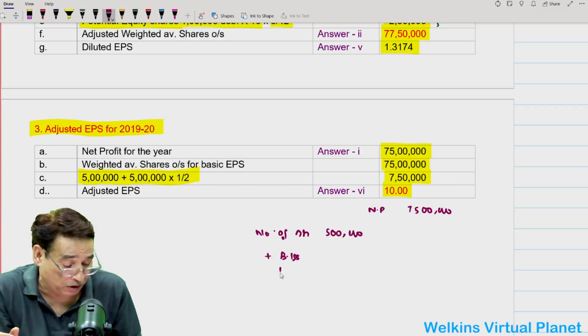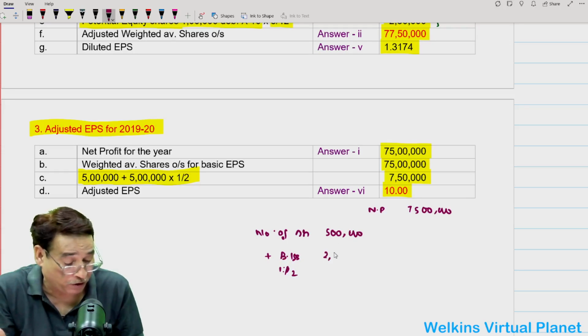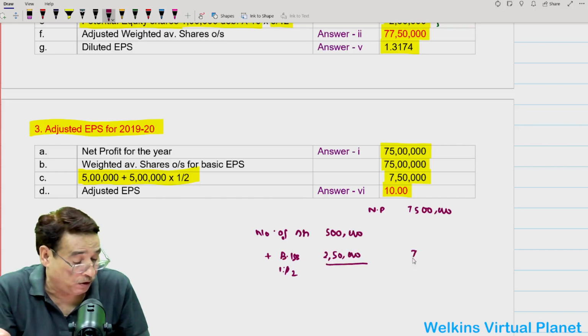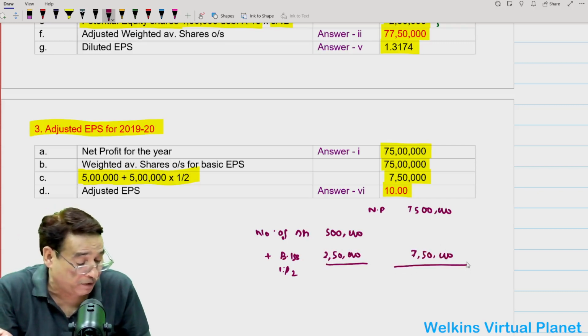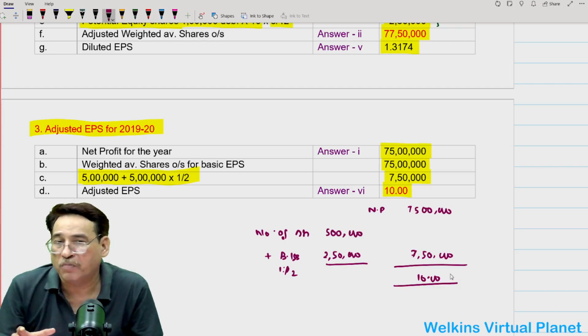So the bonus issue is in the ratio of, for every 2 shares we are offering 1 share as bonus, so 2,50,000. So after the bonus issue, the number of shares will be equal to 7,50,000. Now I will have to divide 75,00,000 by 7,50,000. So adjusted earning will be equal to 10. This is how we have to solve this particular question.